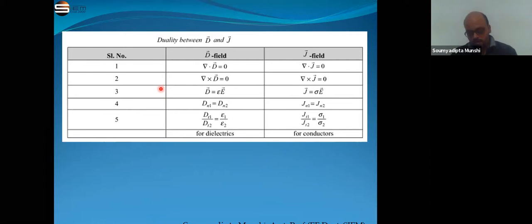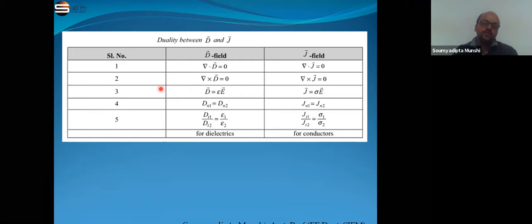Now duality, what is duality? Duality is when, in two different physical cases, the formulas look the same. There are two different physical conditions, and after we derive the formulas, we see that the formulas in the two different physical conditions look the same. So that is called the duality.